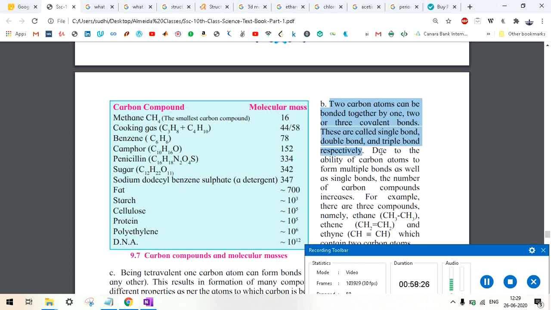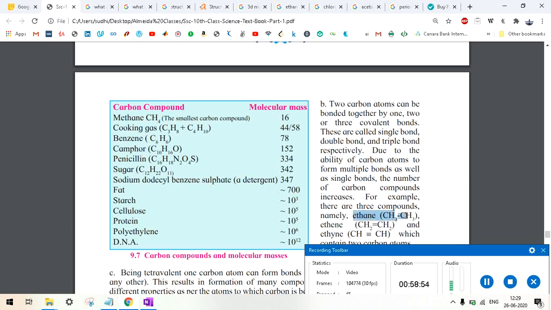Now due to the ability of carbon atoms to form multiple bonds as well as single bonds, the number of carbon compounds increases. What it is saying is that since carbon atoms can form multiple bonds and also single bonds, the number of carbon compounds found in nature is higher. For example, there are 3 compounds. Let's see them.